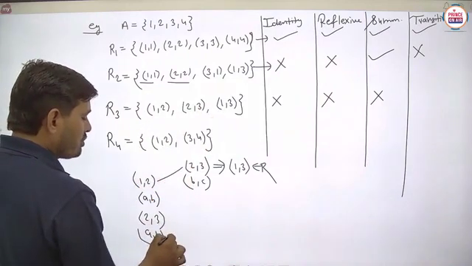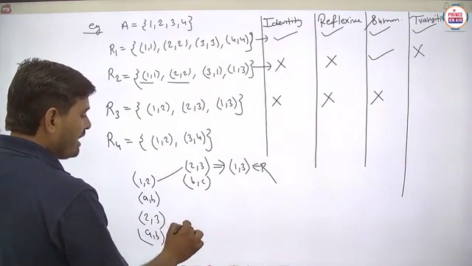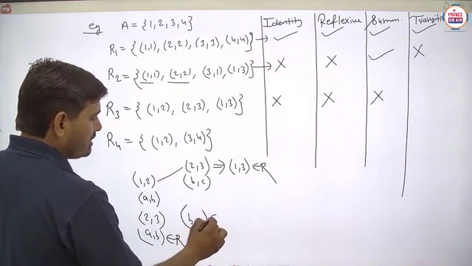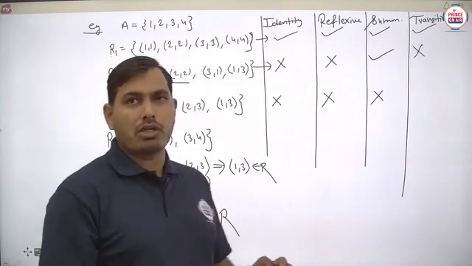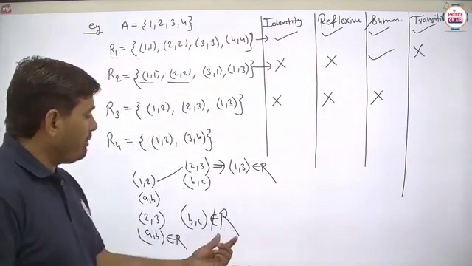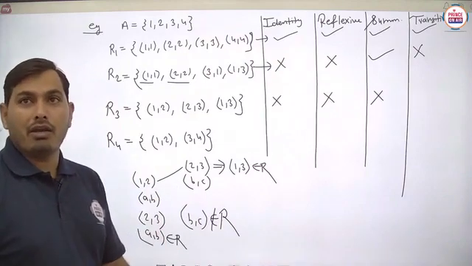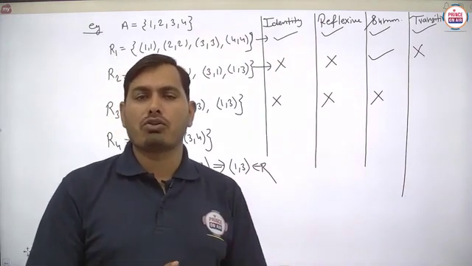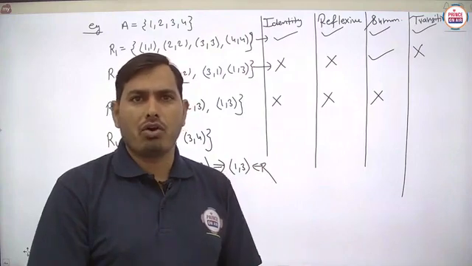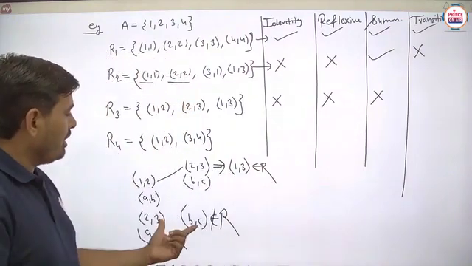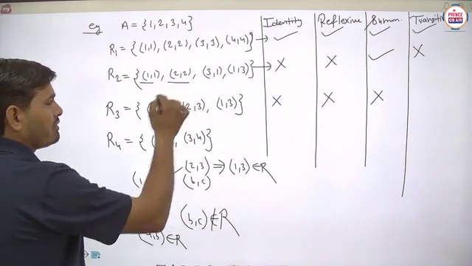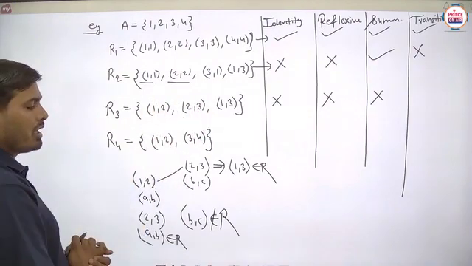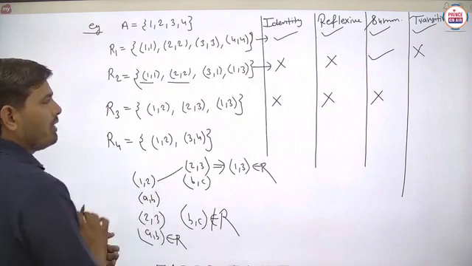So AB belongs to R and BC does not belong to R. Then student, we have to say that if AB belongs to R and BC does not belong to R, then we will not check for AC, and the relation is automatically said to be transitive. So for this one ordered pair you can say that this is transitive. Now we will check for the third, 1,3.